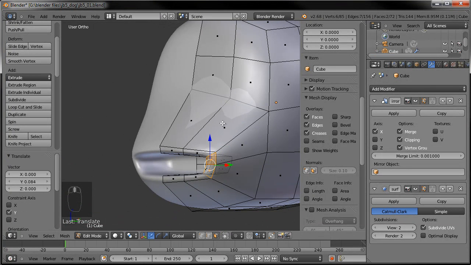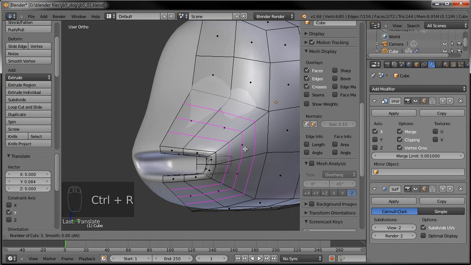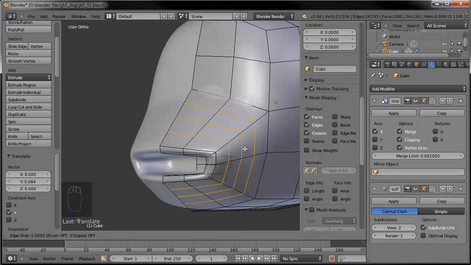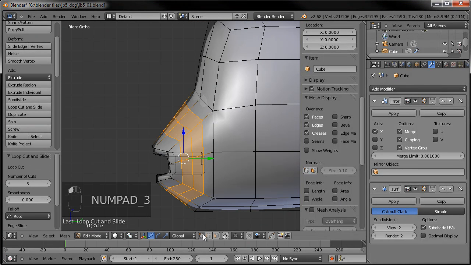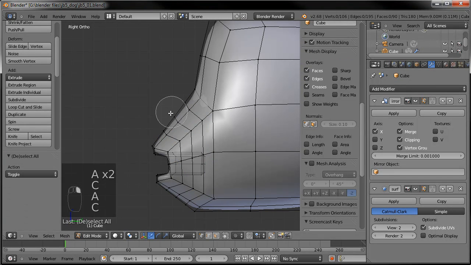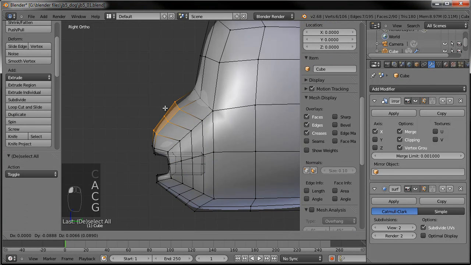Now, like I said, we're going to add the nose into this area up here. So I'm going to just add a few loops in here. 3 probably will be fine for now. Just click in there to lock it in. And then we'll grab our vertex select mode. And let's just drag these out.